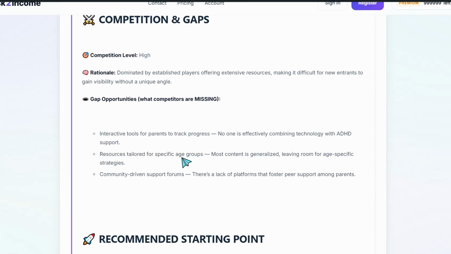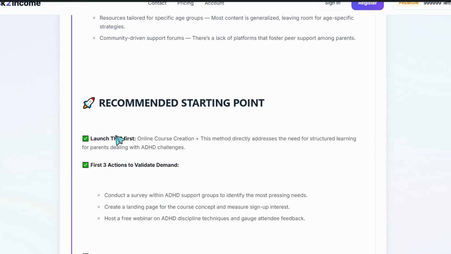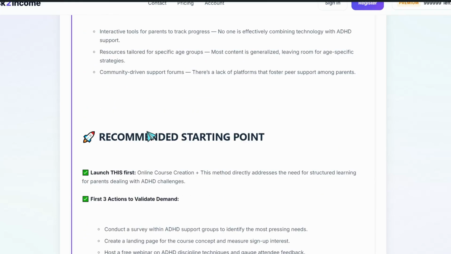Just do not go for the broad ages for kids, so you can make your own tool in your niche just for a specific category or a specific age group. Community-driven support forums and so on. So here are recommended starting points and so forth. So here you can just rely on the incomesify.com Ask to Income tool to open your eyes to the different gaps and different opportunities.